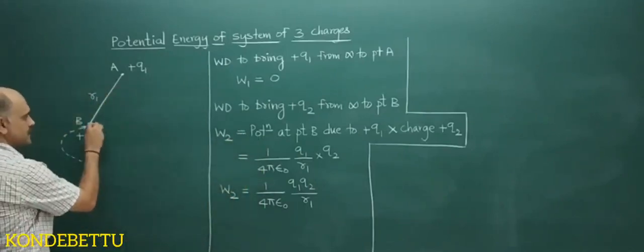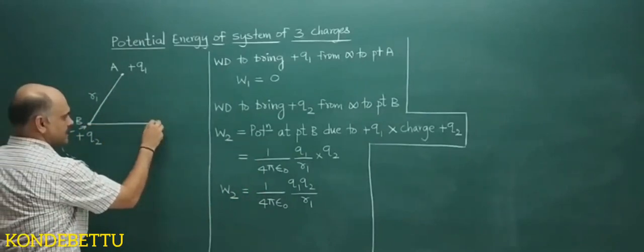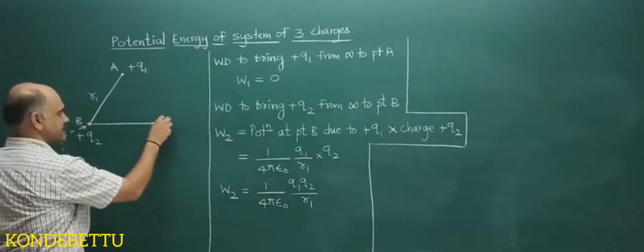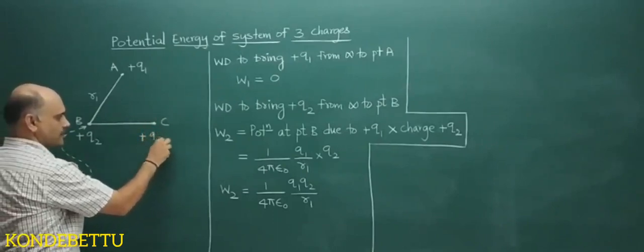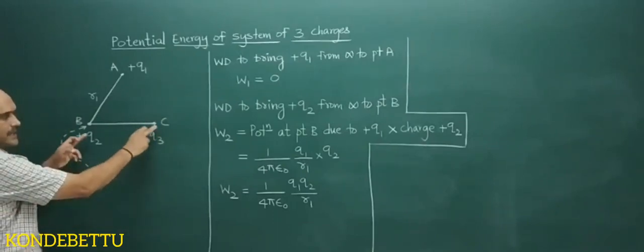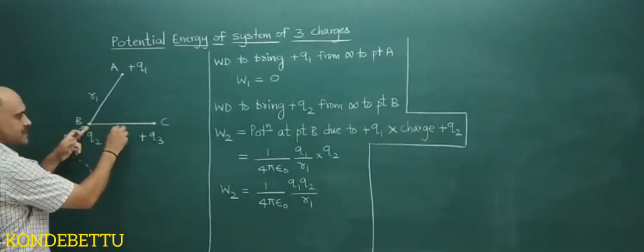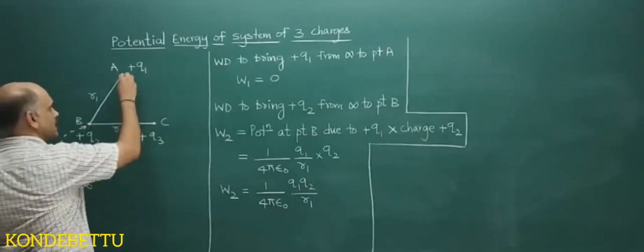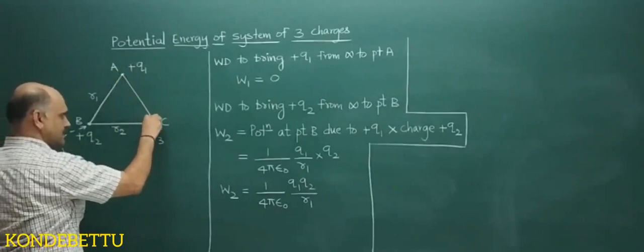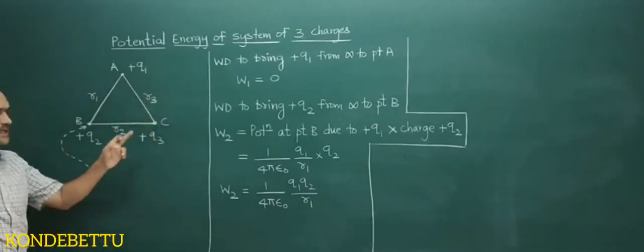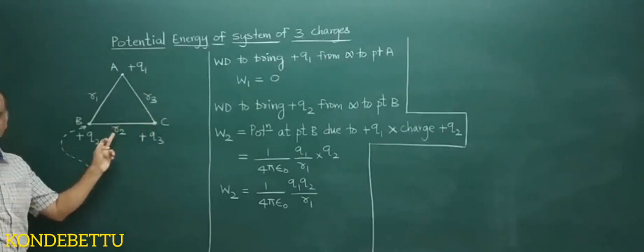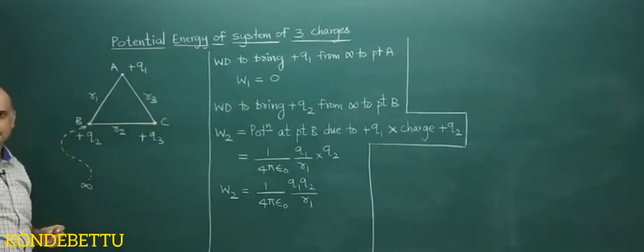So now I will take another point C. Here plus Q3 is brought. Let this point be at a distance R2 from B and at a distance R3 from A.